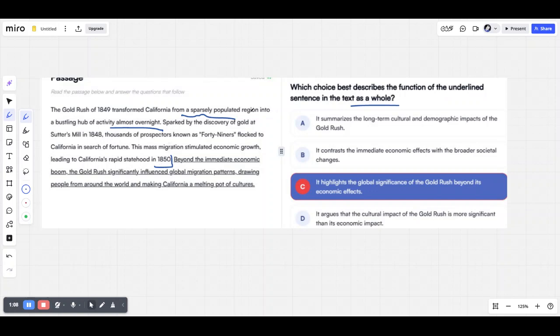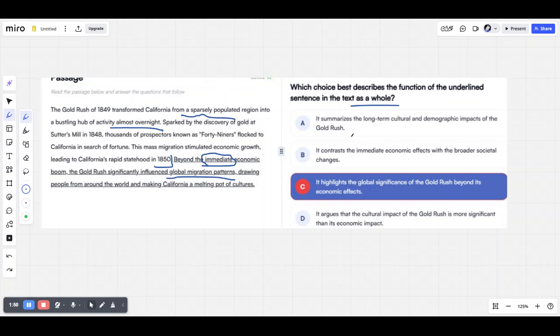Beyond the immediate economic boom, let's underline this, immediate economic boom, the gold rush significantly influenced global migration patterns, drawing people from around the world and making California a melting pot of cultures. So in this case, you're told that the economic boom was an immediate one, so it was a short-term impact, and it is saying that from the long-term impact, it significantly influenced the global migration patterns, meaning that it impacted the demographics, right? And it made California a very multicultural place.